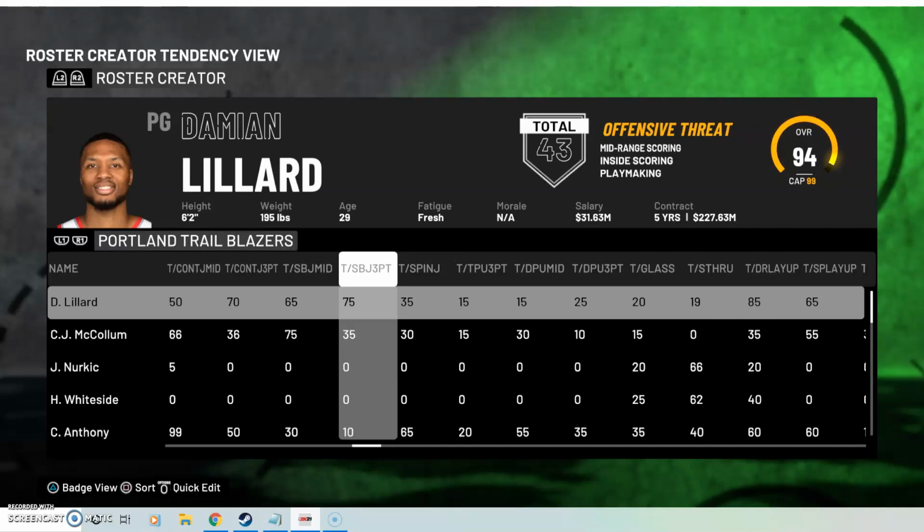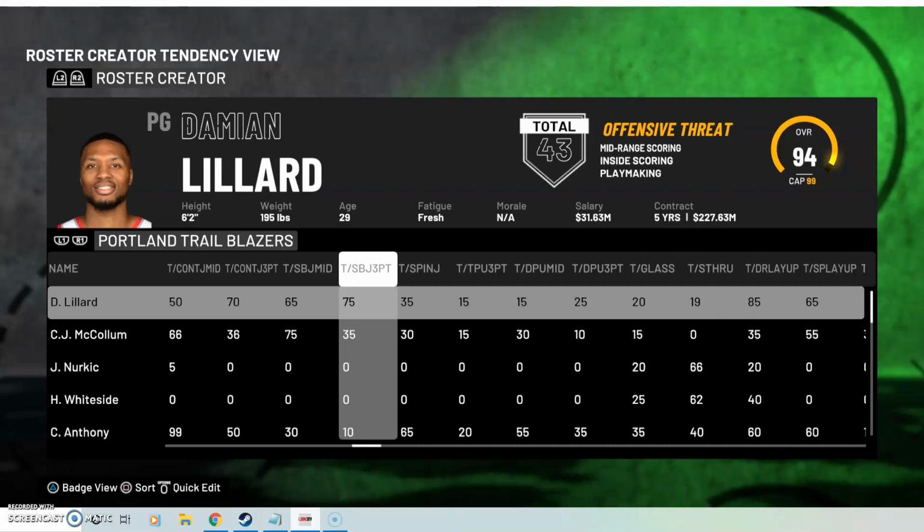So we all know that Lillard uses the step back, but he doesn't use it as much as he uses, say, a pull-up three. The pull-up three is kind of like his go-to, bucket getting shot. So 121 out of 706 three-point attempts, makes 17% for the regular season and the bubble, and he has a 75. Now, Damian Lillard, if you're looking at 17, I would say put him around a 30 range if it was me, or 35 even, just so the animation kicks in, but it's not overpowered.